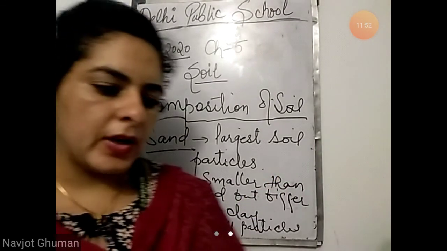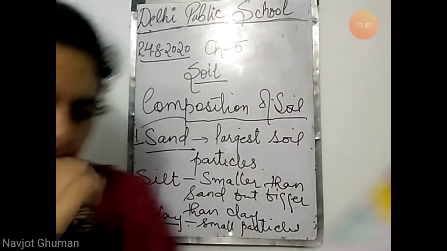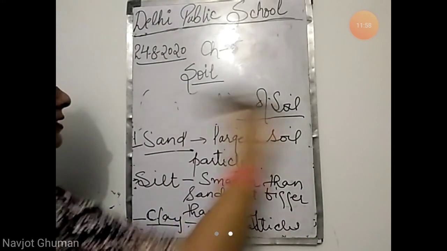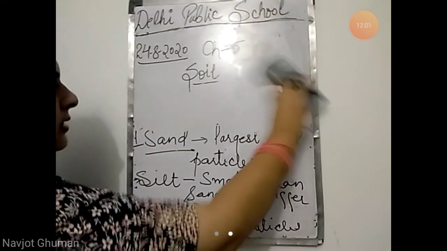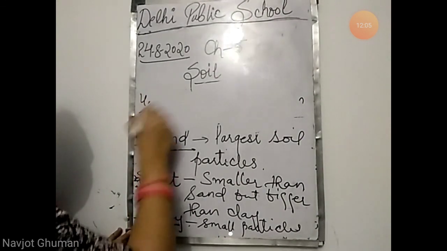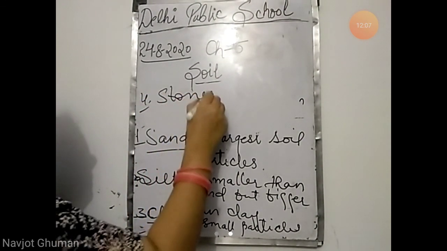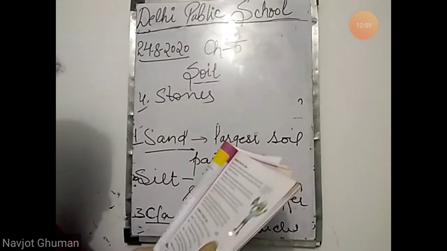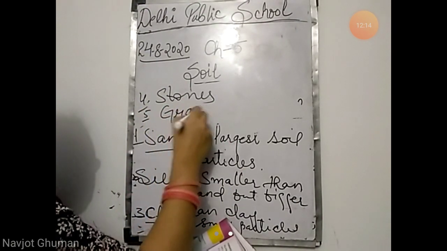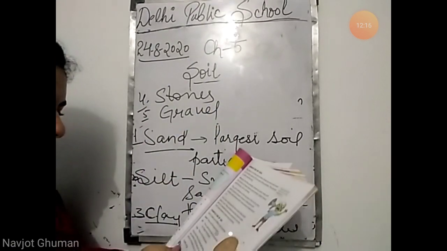Other than these, soil also contains small stones. So other than these particles, what extra is present in soil? Stones are present. Small stones and pebbles called gravel. Small stones, that is called gravel.